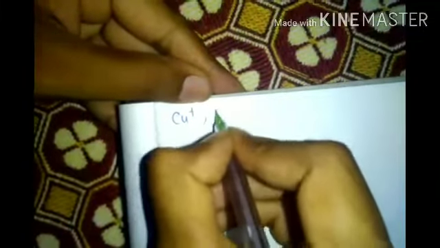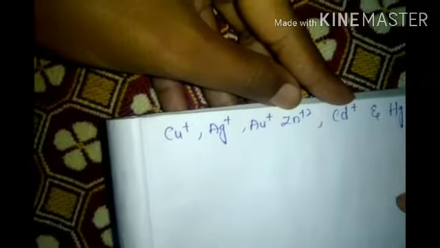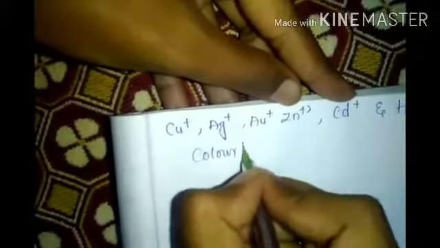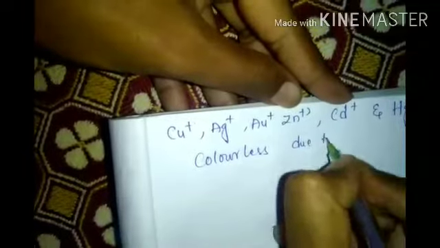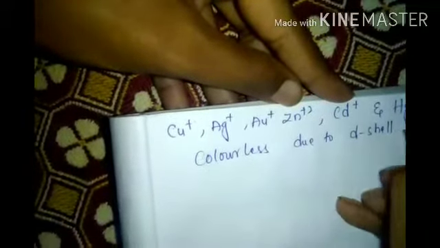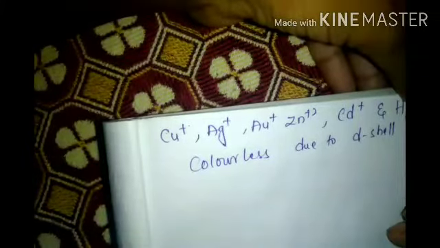Next, some others: Cu plus, Ag plus, Au plus, Zn+2, Cd plus, and last Mercury+2 are colorless due to the d shell being fulfilled.